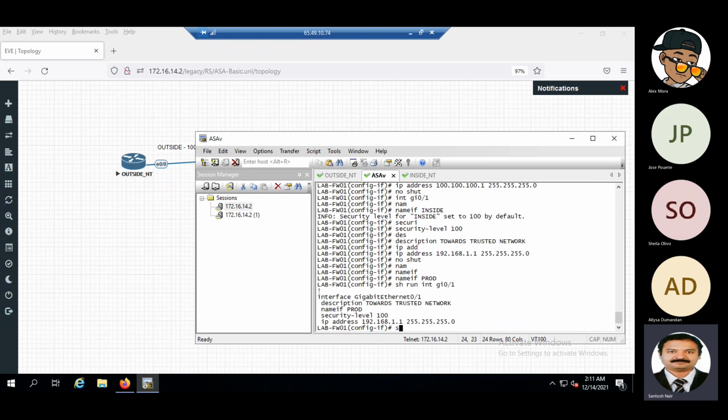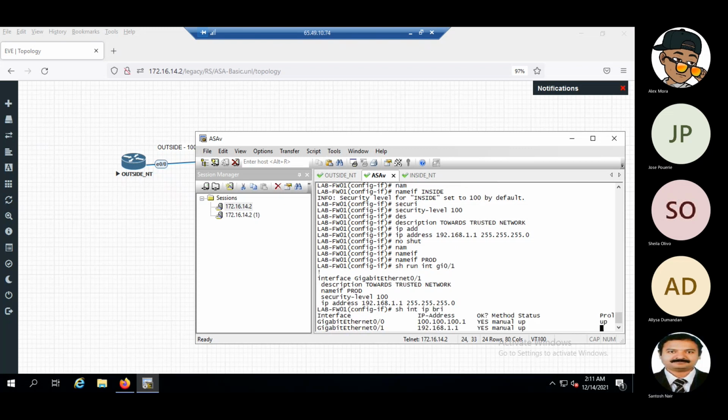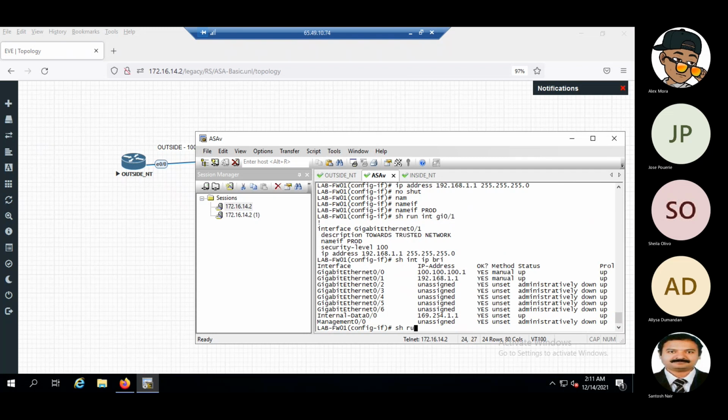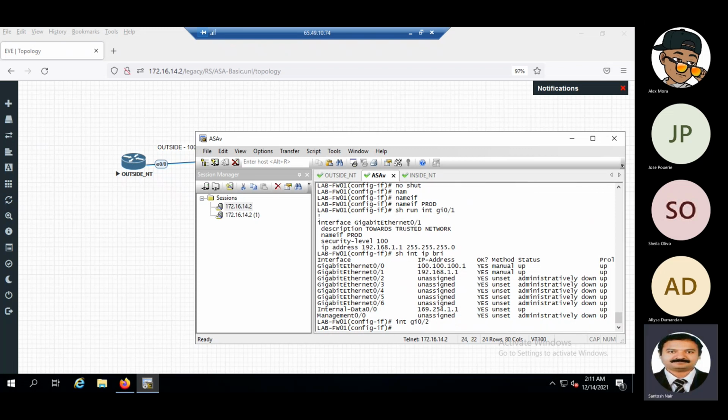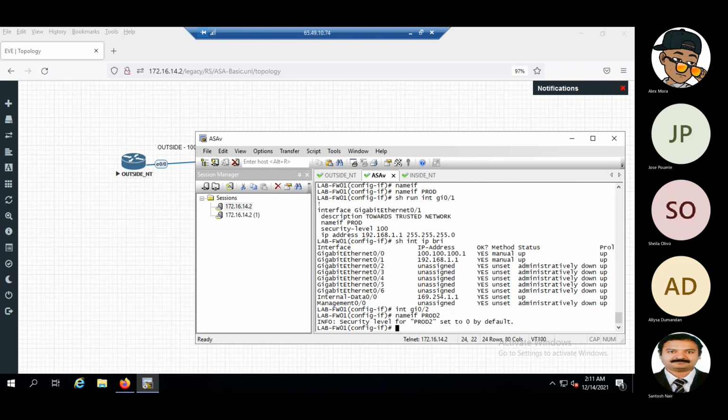We can take any other interface. So we can take, for example, interface gigabit 0/2. Okay, and here we will name it prod 2.